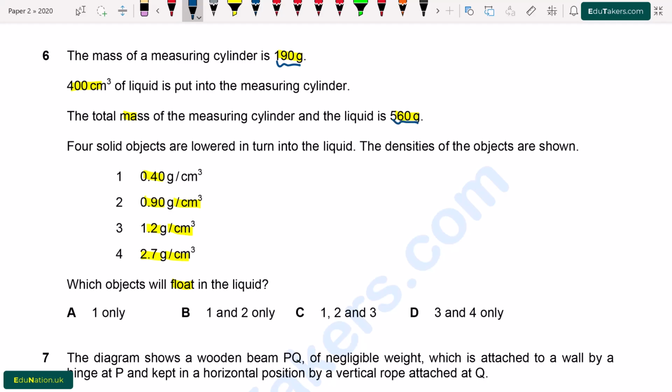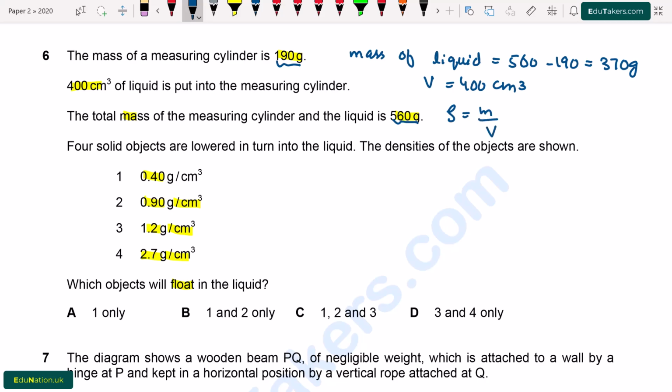First of all, I write here: the mass of the measuring cylinder is given, 190 gram, while the total mass of the cylinder and liquid is 560. So the mass of liquid is equal to 560 minus 190, so the mass will be equal to 370 gram. Next the volume is given, which is equal to 400 cubic centimeter. Here we have to find out the density of the liquid. Density is equal to mass per unit volume.